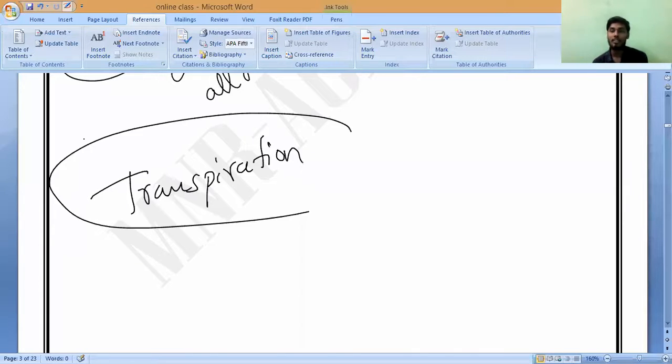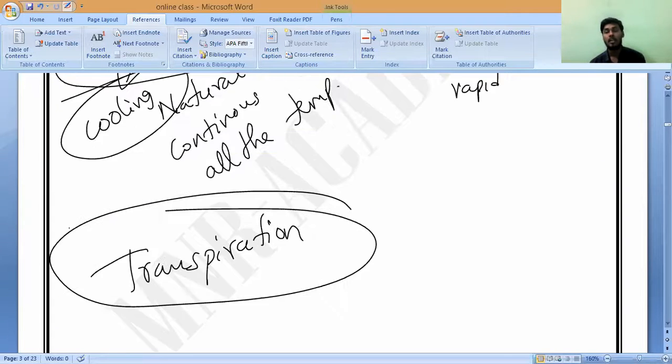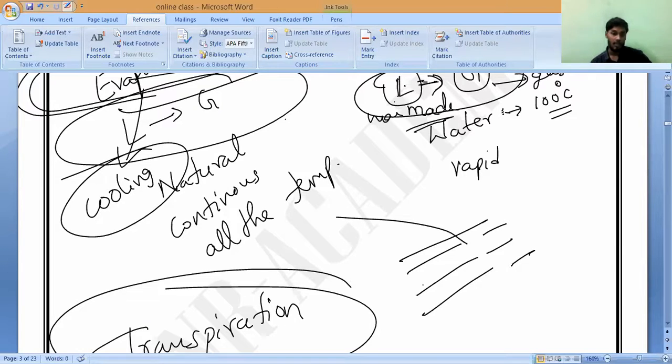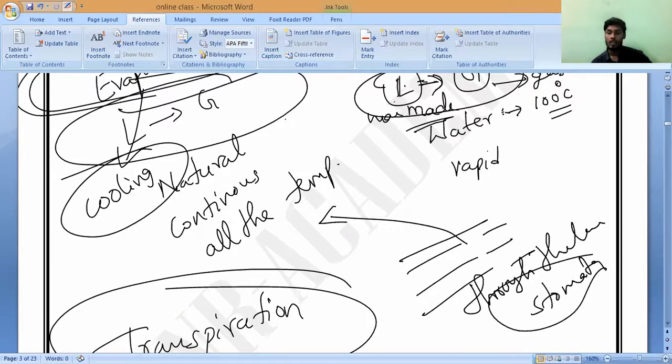So transpiration is a process which takes place not only at high temperatures but at every temperature. Evaporation of water continuously takes place from the surface of a liquid normally, and that is called evaporation. But here, through the leaves of the plants, through the stomata, water is transported and converted into gas, and that is called transpiration.